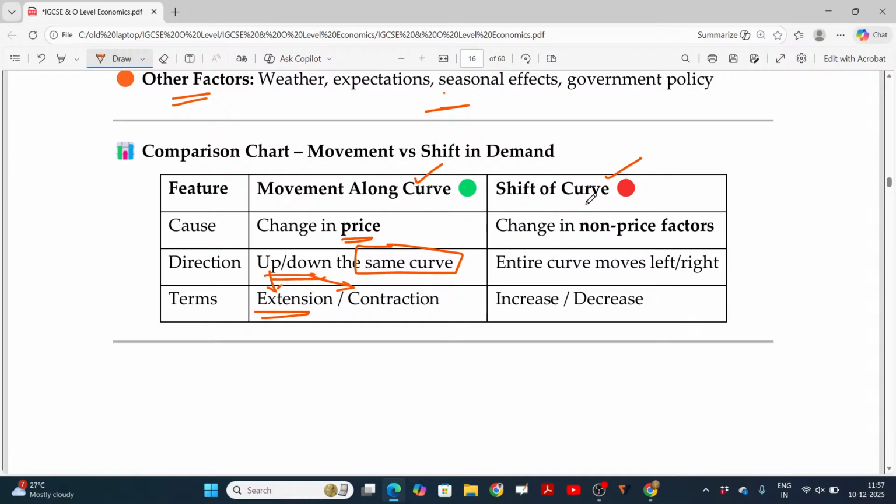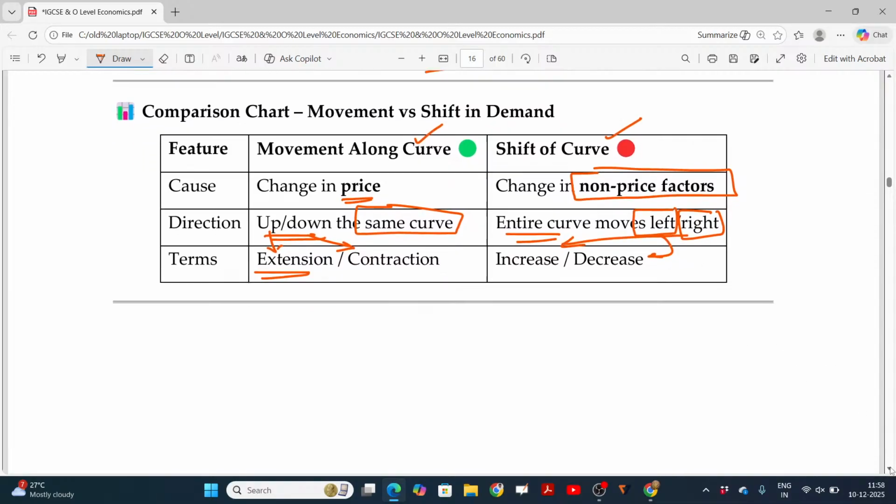Shift of the curve is due to non-price factors, otherwise the price of other related commodities. Here the entire curve moves either to the left side or the right side. If it moves to the right side, then it is called increase. If it moves to the left side, then it is called decrease. Is that clear? This is the main comparison between movement along and shift in the demand curve.